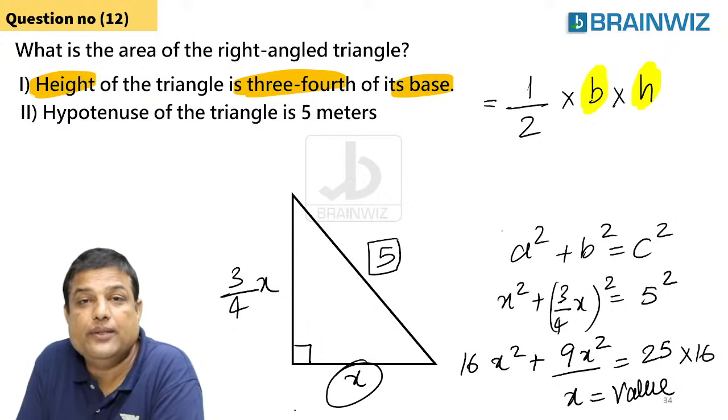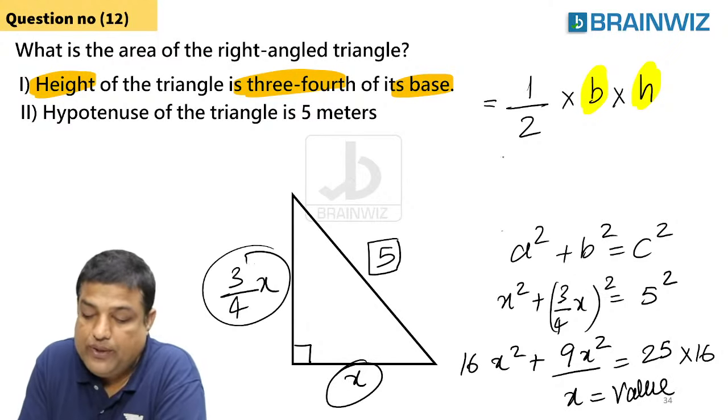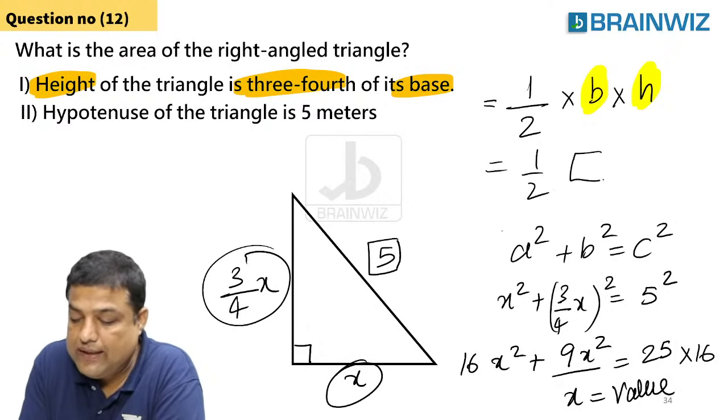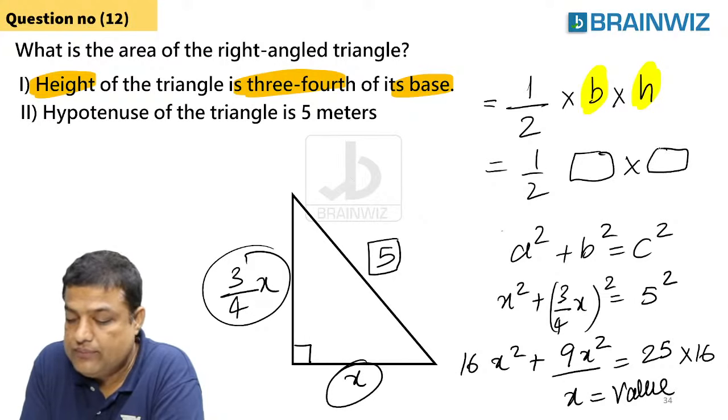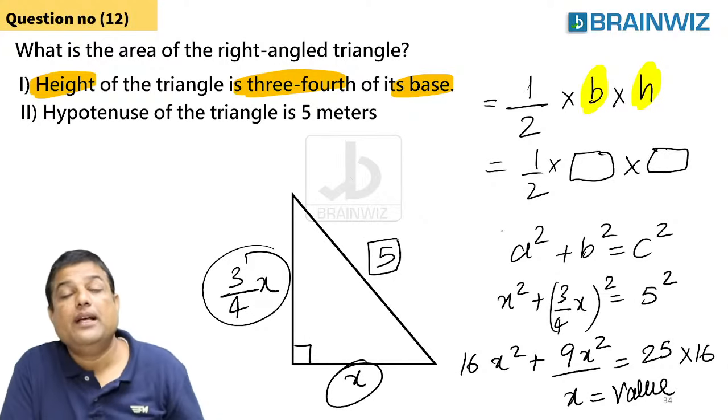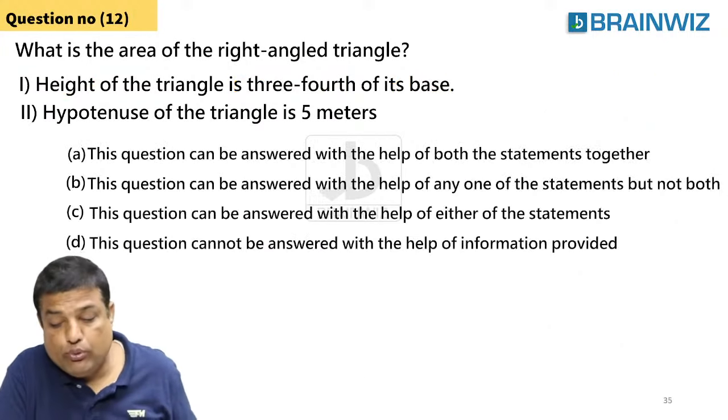That x value, you keep it here. And that x value, you keep it here. And half into those two values, you keep it here. Definitely, you'll get the area. So the question can be answered with both, guys.